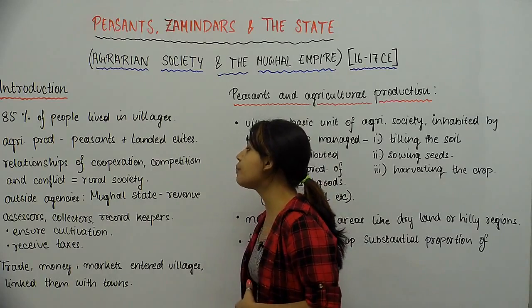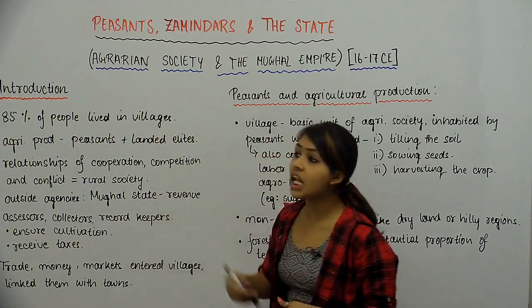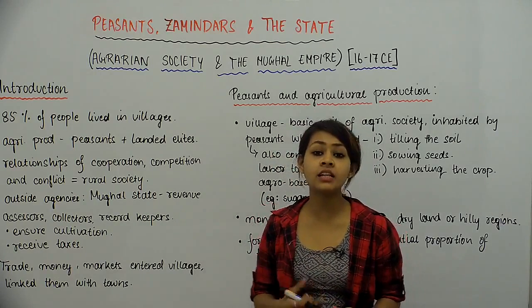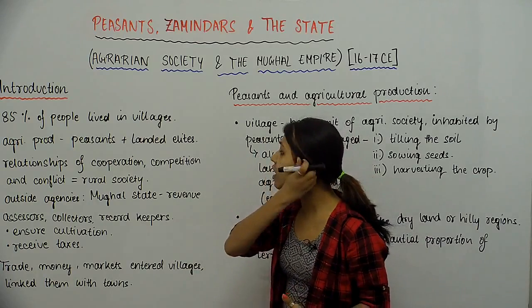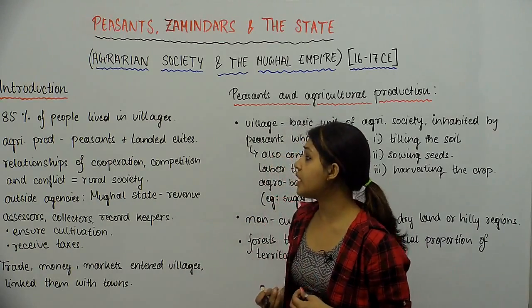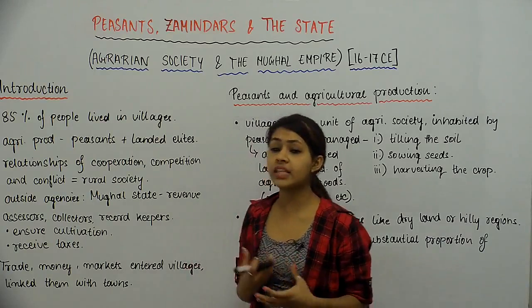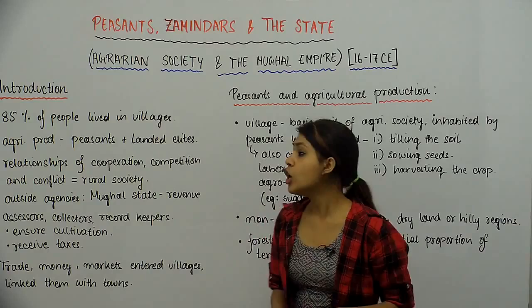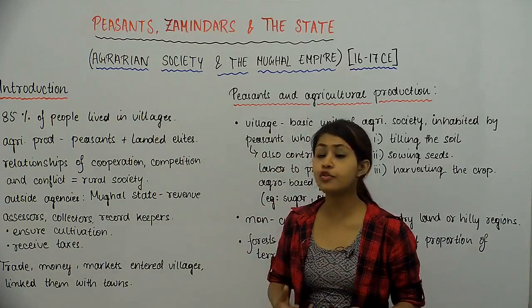Now, agricultural production was done by peasants and landed elites. So these are two different groups that we see in rural India, and these are different in every possible way, but the one thing common between them was the agrarian sector. So these were people who lived in rural areas. The rural areas constituted of peasants.